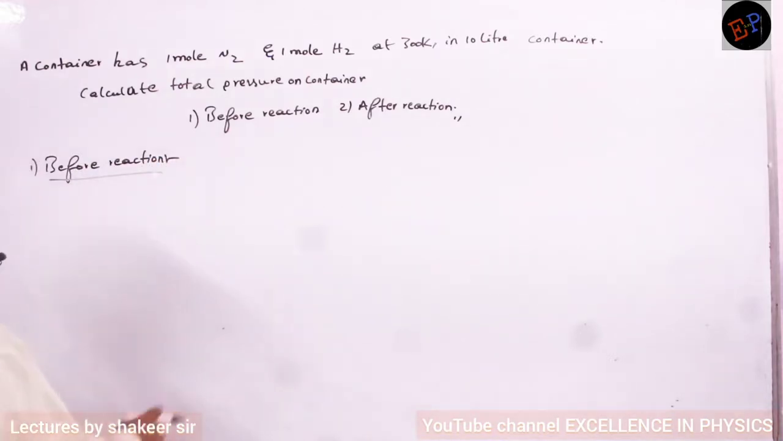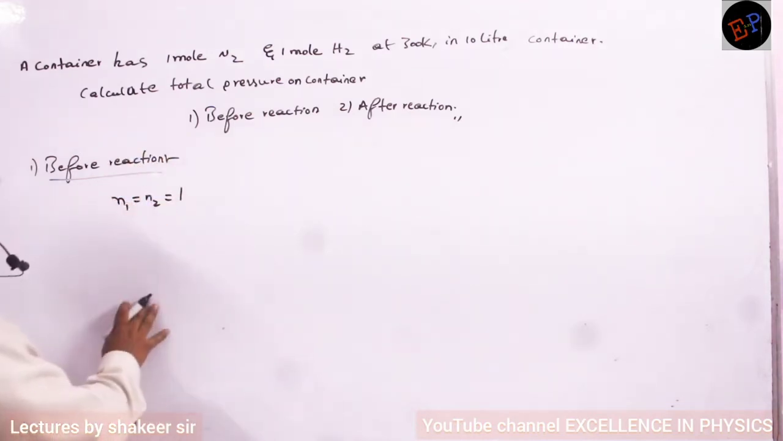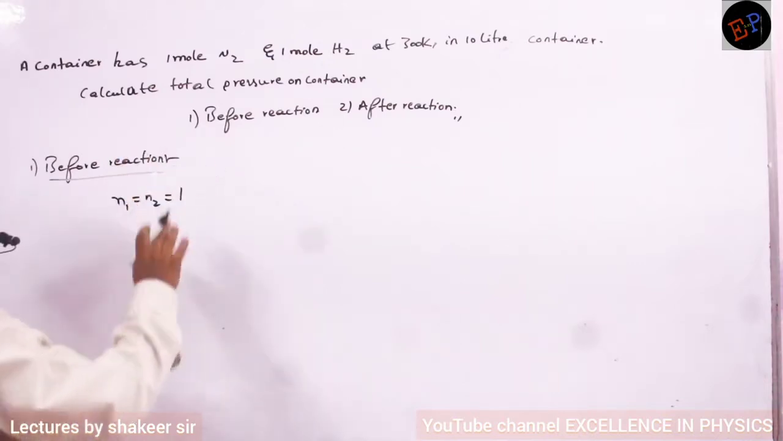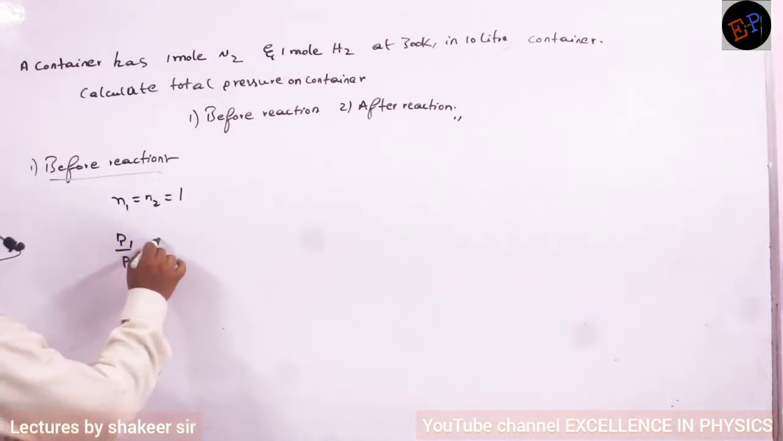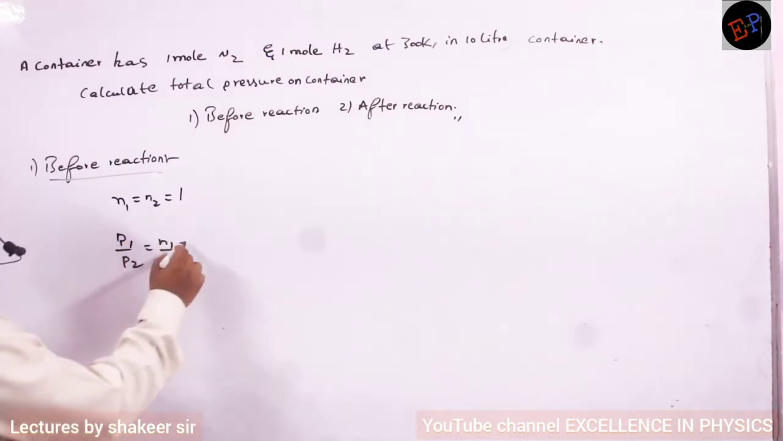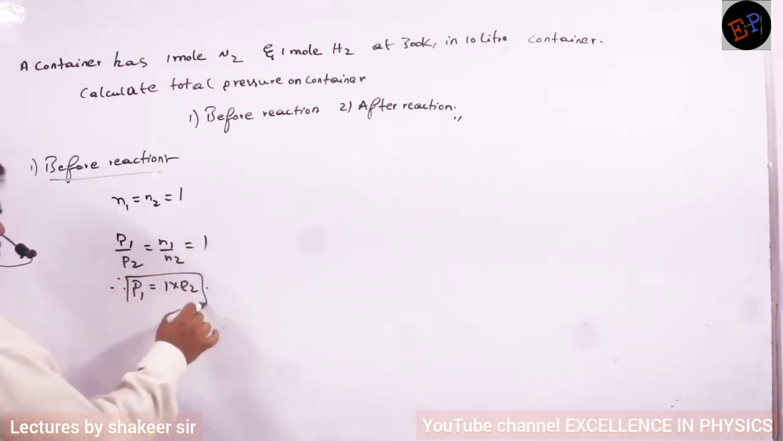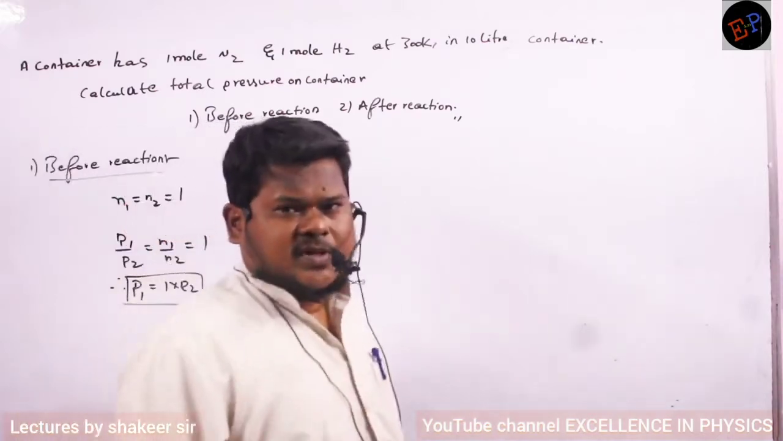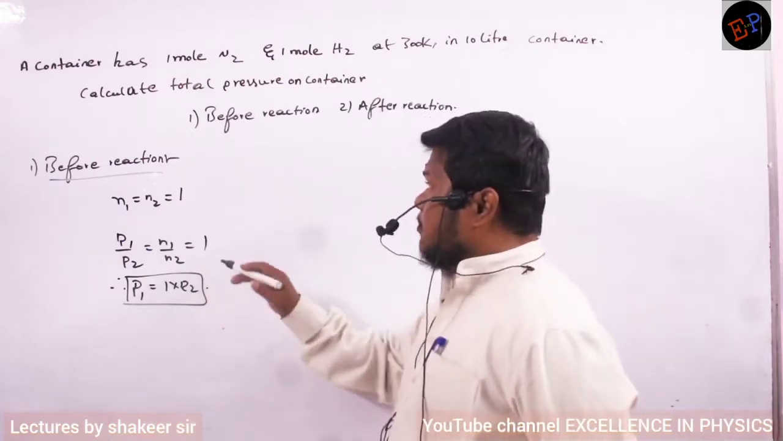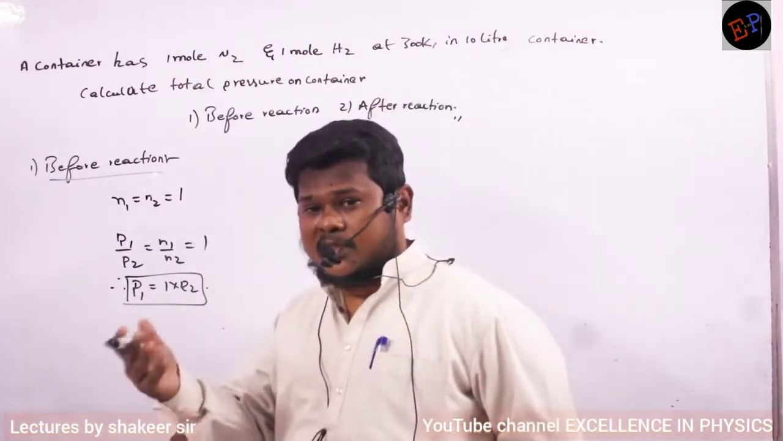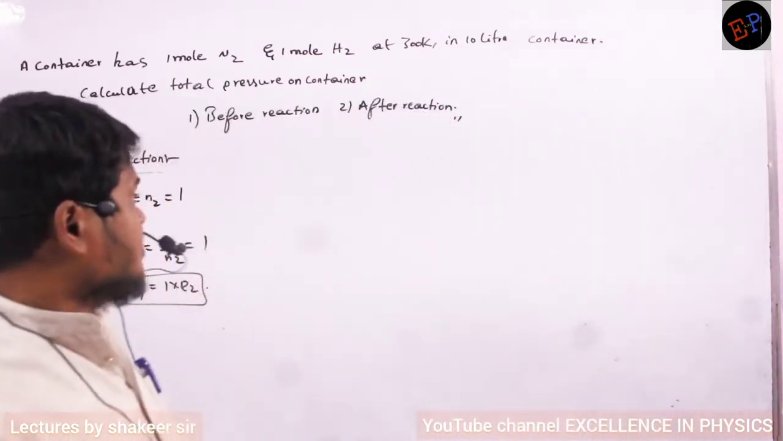So how can I write? See, here N1 is equal to N2 is equal to 1, no? Number of moles of nitrogen and number of moles of hydrogen are the same. Already we studied that P1 by P2 is equal to N1 by N2. So this is 1, therefore P1 is equal to 1 into P2. So pressures are also the same. It means the pressure exerted by nitrogen gas on the container and the pressure exerted by hydrogen gas on the container are both the same. Both gases will exert the same amount of pressure. But that's not what he is asking. He is asking total pressure.